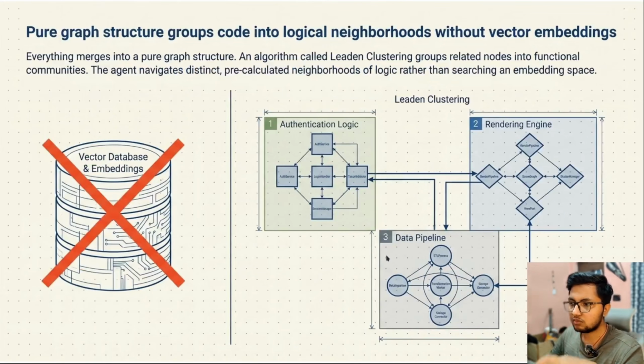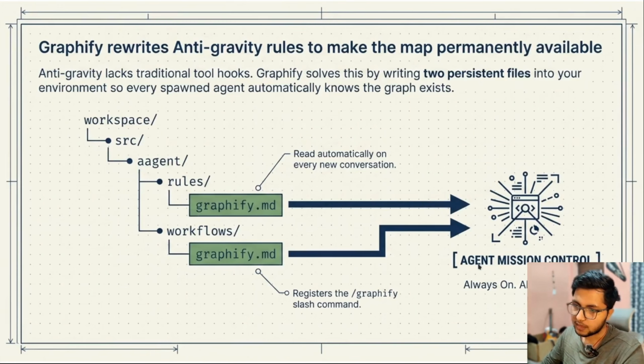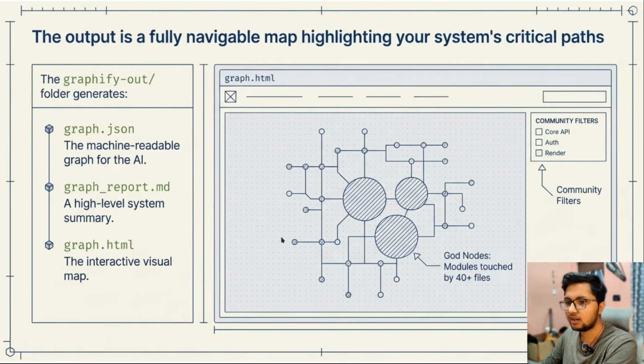Now what is happening is that we are creating some clusters, not actually a database, but we can use it like a database. This is the technical part which you don't need to know. What will happen when we run it? It will create a workspace where we will have agent rules and workflows. This is also technical. There is an output folder that will be made, with a JSON file, a report.md file, and an HTML file.